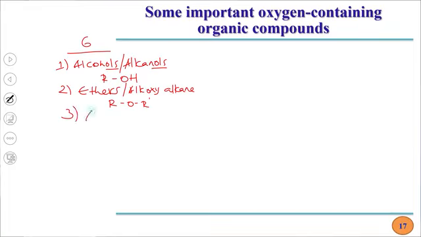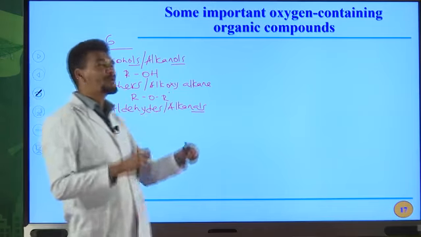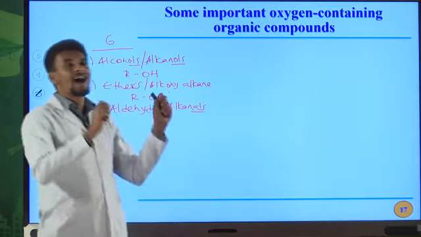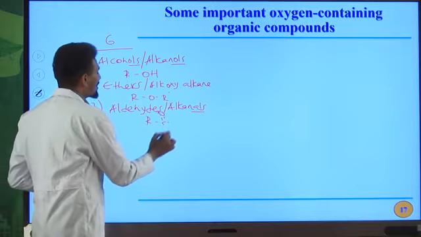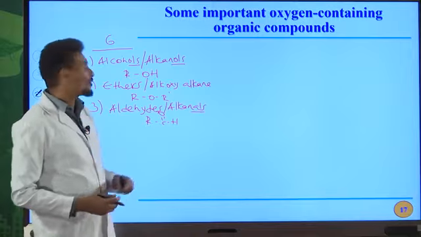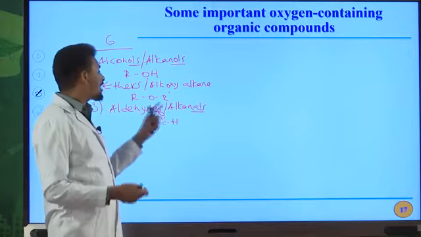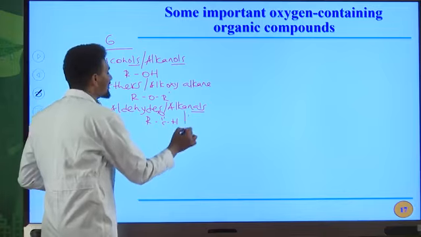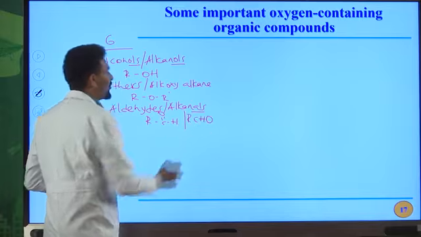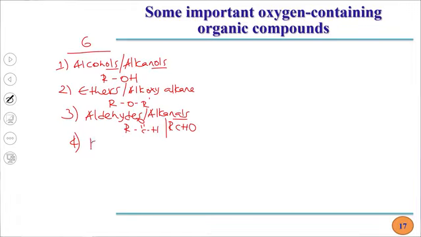The third one is aldehydes. Aldehydes are also oxygen containing compounds of hydrocarbons. They are named as alkanals. The AL indicates the presence of a carbon to oxygen double bond directly bonded to a hydrogen atom. The general formula for aldehydes is RC double bond OH. This carbon to oxygen double bond is the carbonyl group, and the carbonyl group is the functional group for aldehydes or alkanals. This can also be written as RCHO.